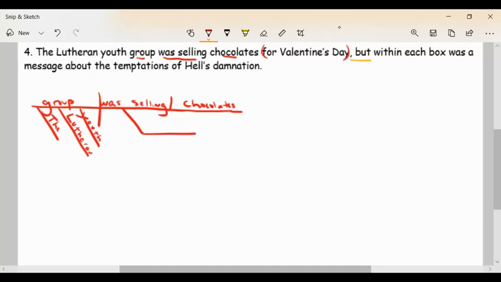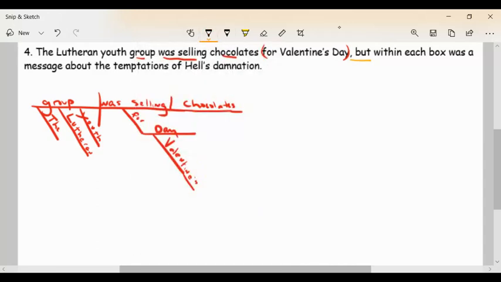I was going to put mine here just because I think I can move this around. I could say for Valentine's Day, the Lutheran Youth Group was selling chocolates. I think I can move them around, which is a pretty good sign that prep phrase probably isn't next to the word chocolates particularly, but it can almost be anywhere, and it's probably working as an adverb. So it's for, and I'm going to separate day from Valentine's because there are different days, and Valentine's Day is just simply one. So Valentine's Day. There we go. All right, so this is a nice little pattern 7 here. Subject, action verb, direct object.